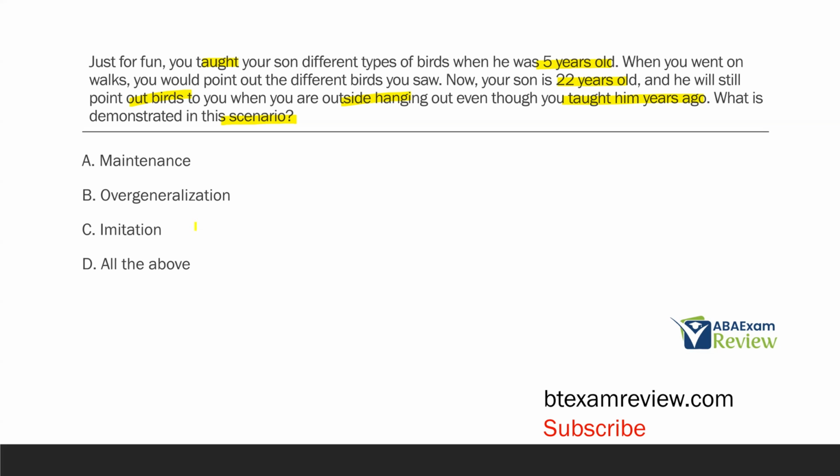And it isn't imitation, right? Imitation occurs immediately after the model. We're looking at the son. He's now 22, still being able to demonstrate the skill that you taught him so many years ago. So, what's being demonstrated in this scenario is A, maintenance.